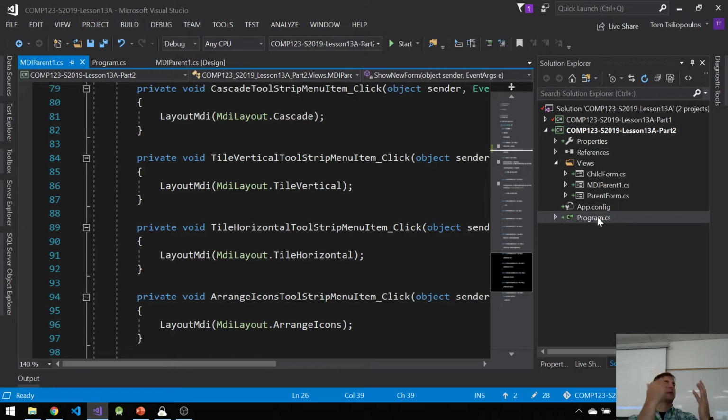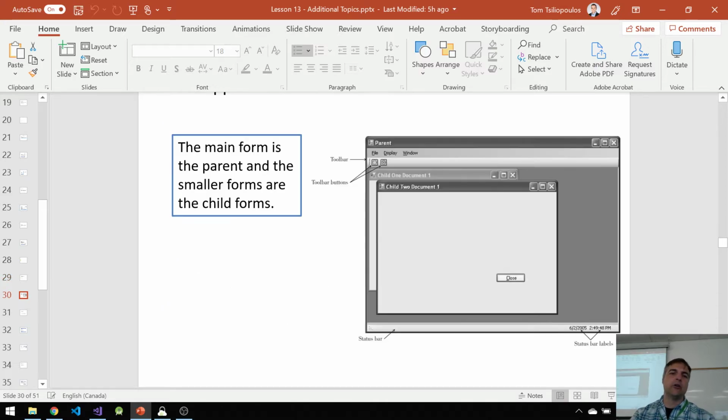And have we ever not seen a wizard, some kind of wizard that comes up to enter data? Well, that's what we've been doing all semester. We've been creating these wizards that go from one form to the next form. Assignment 5 is that. It creates a wizard that allows you to select a computer. So it's the same thing here. Some kind of batch file or a wizard getting us through a series of data entries. And then we have our MDI, which houses all of our documents and our data. The wizard helps us get all the data into the form, align it, put it in there, and display it in our document. So kind of a really cool way of doing things. Okay, so we talked about MDI. And in here, if you notice, there's instructions on how to do it.